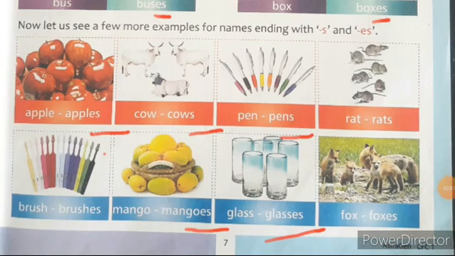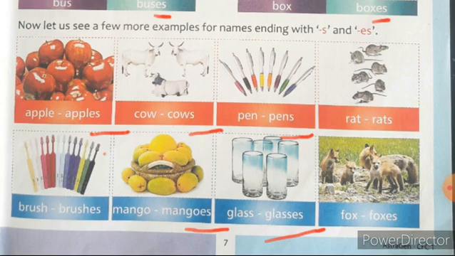Next line, children. Brush. It is only one. It is mentioned as brush. Whereas for more than one, how should you say? Brushes. So look at the spelling. Brush, B-R-U-S-H. It ends with the letters S-H. If the noun, that is a naming word, ends with S-H, then what is the letter you have to add? E-S. Very good. E-S we have to add. Then the word is brushes.